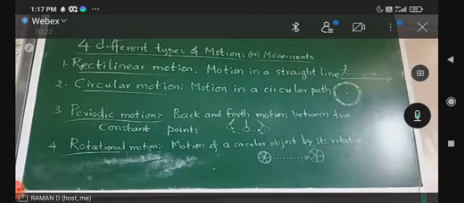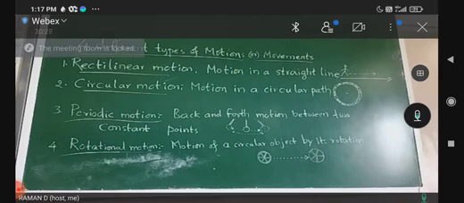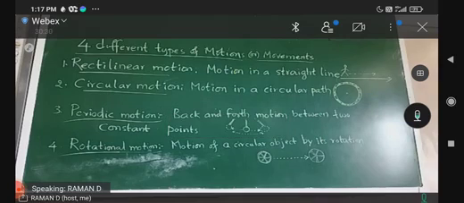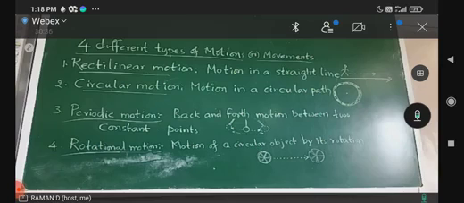Listen. Here your understanding is very important about these four types of motion. Rectilinear. Linear means straight line. Along the straight line path, if motion is exhibited by a subject or object, it is known as rectilinear motion. Where do we see this type of movement? If you take a vehicle that is moving on a straight road, that vehicle is in rectilinear motion. A sprint runner, a person who is running very fast,